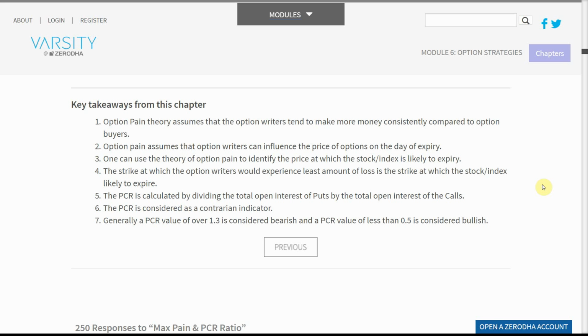The PCR is calculated by dividing the total open interest of puts by the total open interest of the calls. The PCR is considered as a contrarian indicator. Generally, a PCR value of over 1.3 is considered bearish and a PCR value of less than 0.5 is